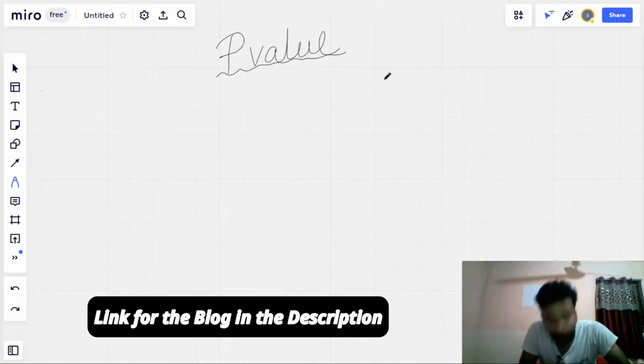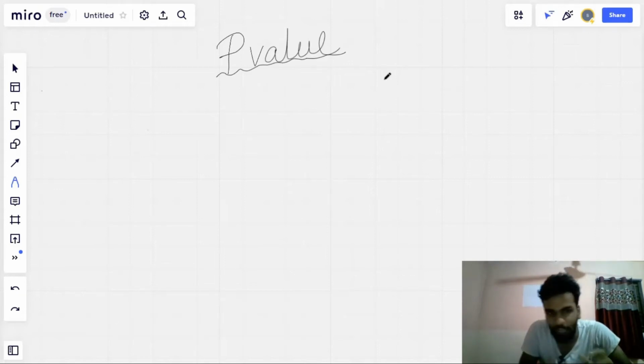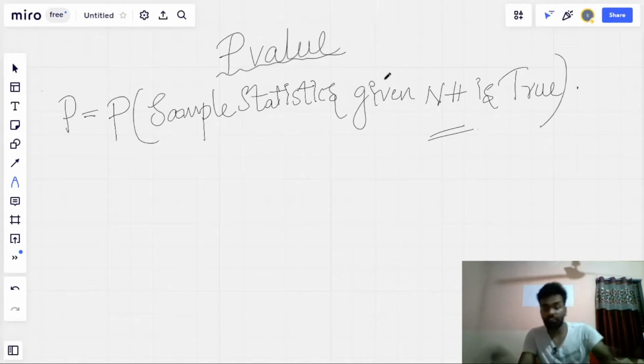So first, let's understand the definition of p-value. I will write the definition and we will understand it using that definition. So this is the definition: probability of sample statistics given the null hypothesis is true. You won't understand anything as of now, so that's fine. We will try to understand it with an example.